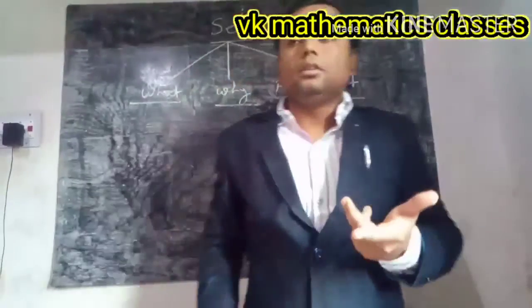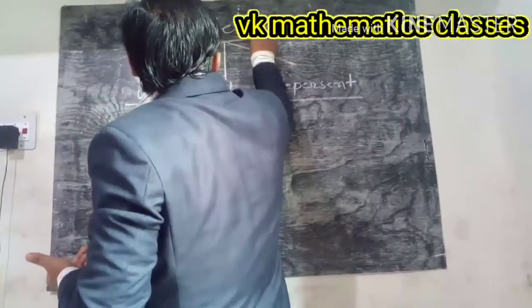Now, first of all, define what is the set.